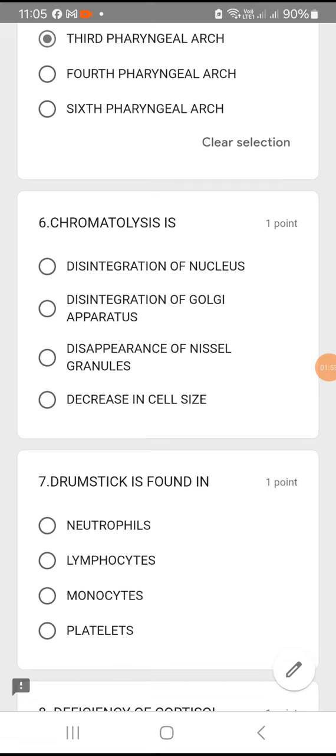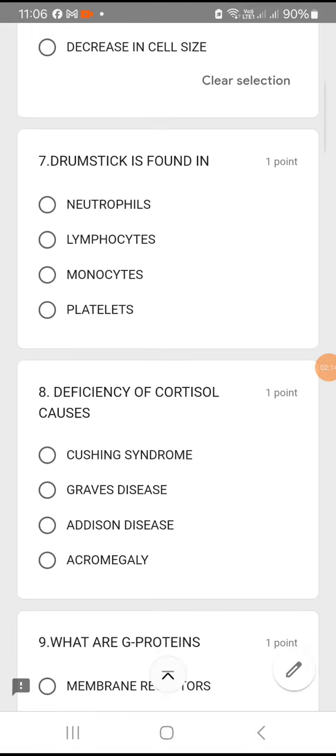What is chromatolysis? Whether it is disintegration of nucleus or disintegration of the Golgi apparatus, disappearance of the Nissl granules, or decrease in cell size. Chromatolysis means there is disappearance of Nissl granules. So option C is the right answer.